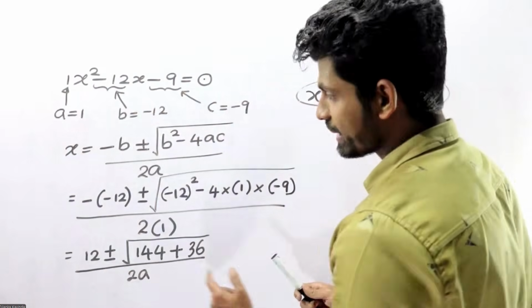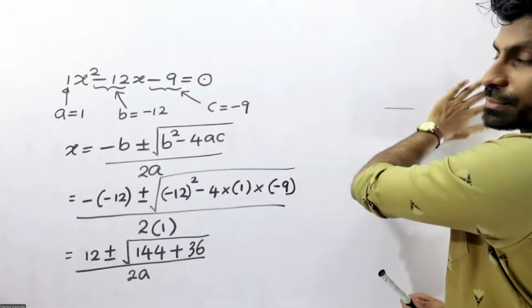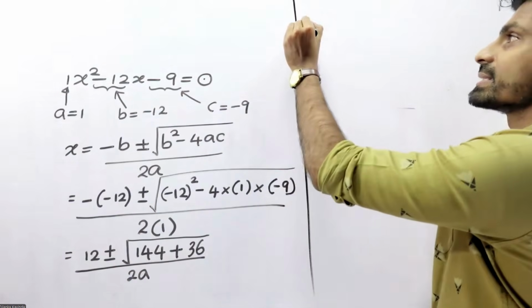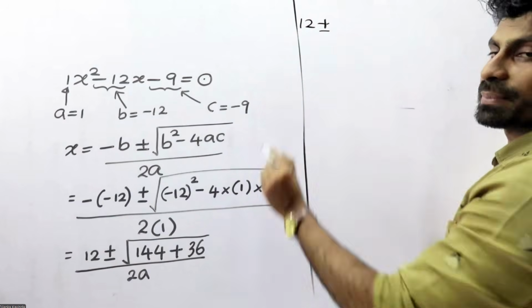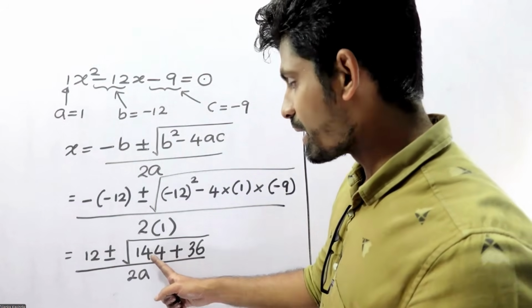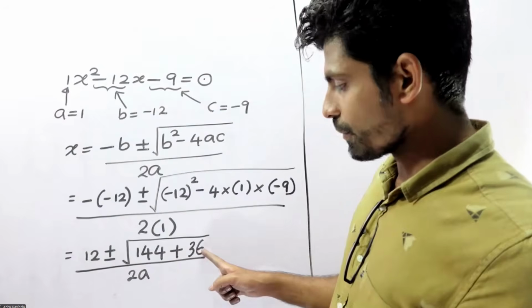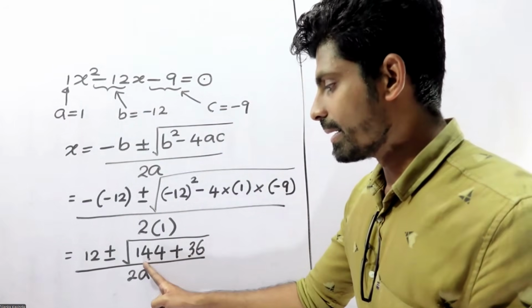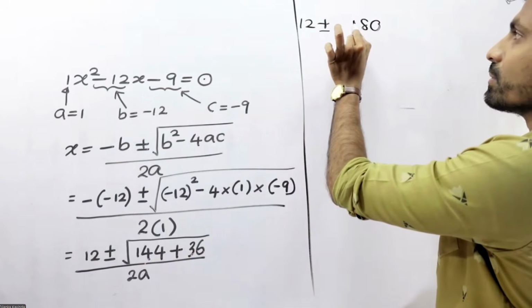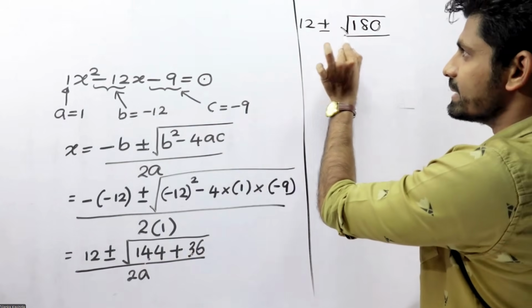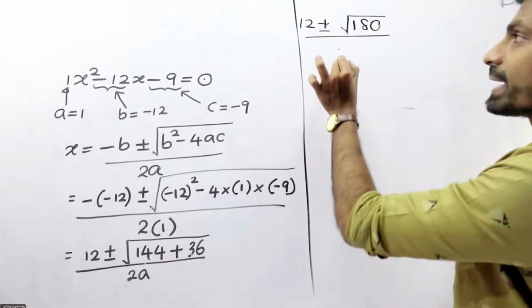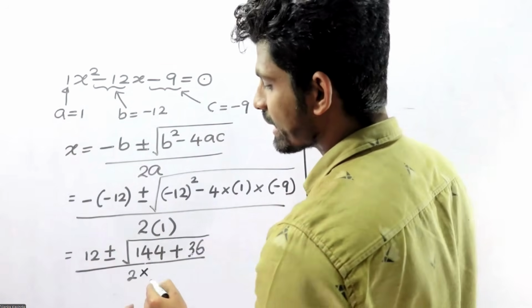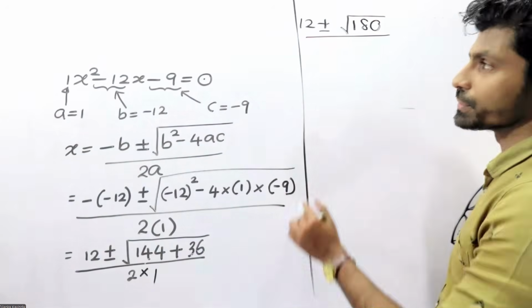So 12 plus or minus the square root of 144 plus 36, which is 180, dividing by 2a. 2a means 2 multiplied by a, which is 1, so 2.